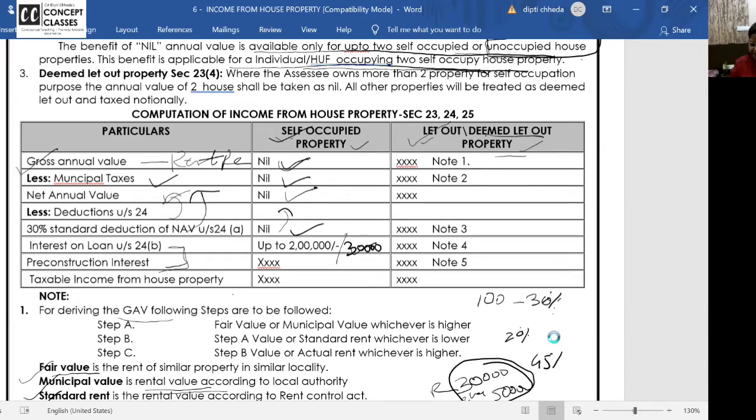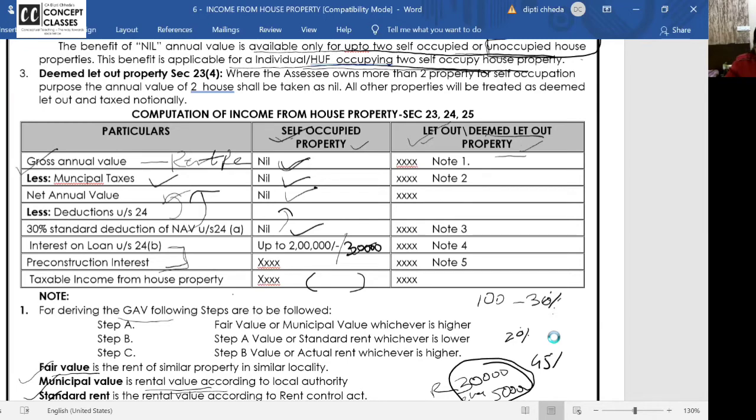All clear? Ma'am, if the loan is taken before 99, interest on loan is 30,000. So income is nil and interest on loan is allowed. So there is going to be a loss. Now why am I doing this, sorry to do all this. This is because we are not math students. So if there is a loss, a negative, we write it in brackets in income tax.